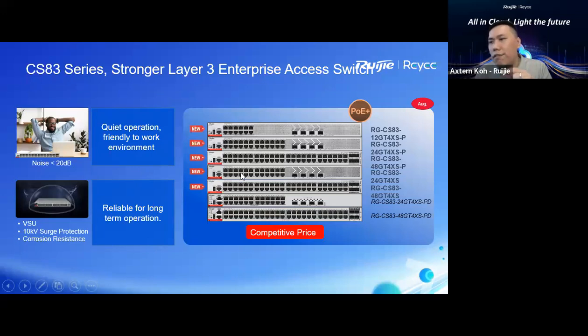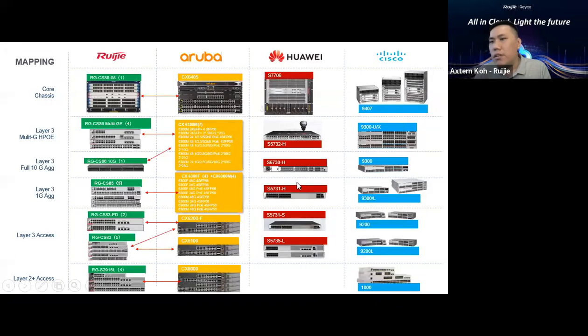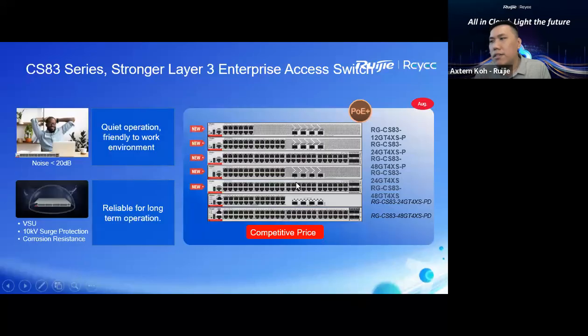But we are going to launch another 5 models for the X3 series, like 12 LAN ports with 4 fiber ports with PoE, and 24 ports with PoE, 48 ports with PoE as well, and another 24 ports without PoE, and 48 ports without PoE. This is very competitive in price when we compare with Aruba, Huawei, and Cisco. This is our X3 series.